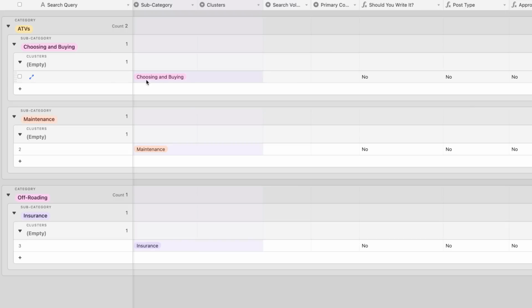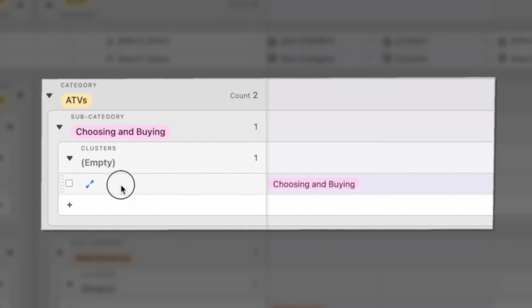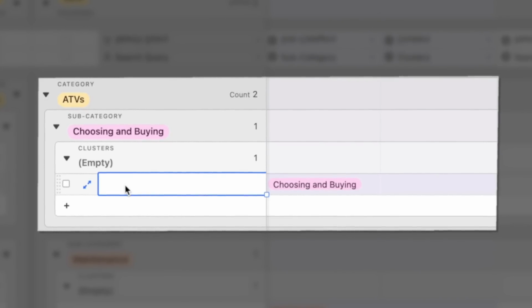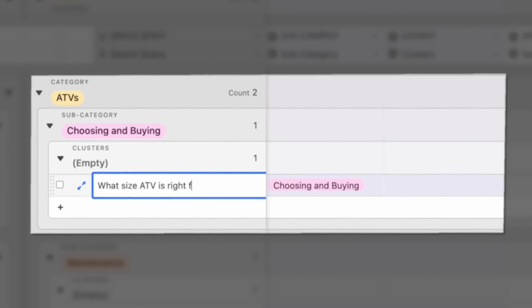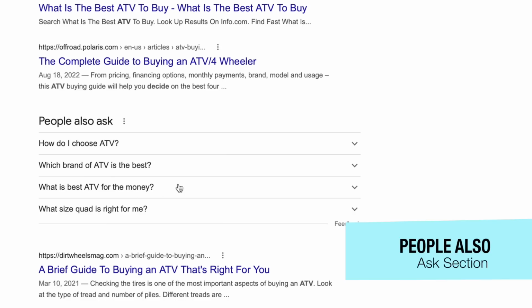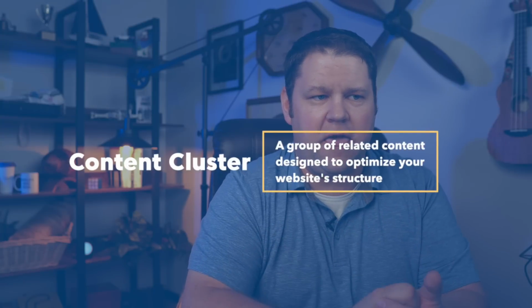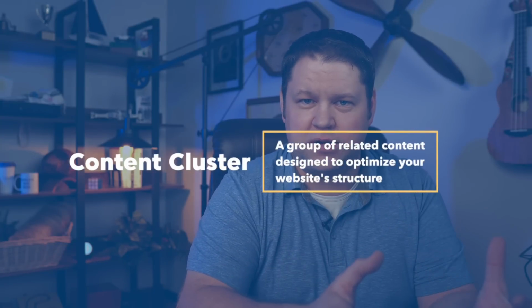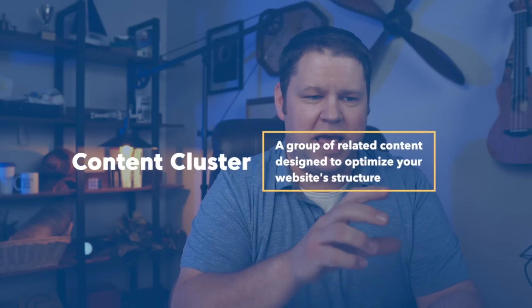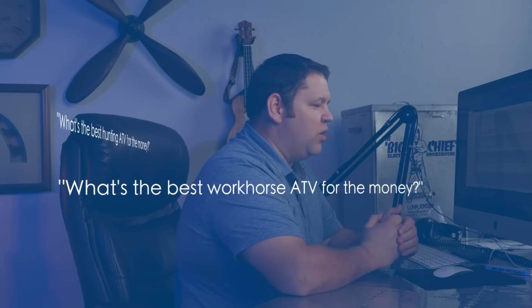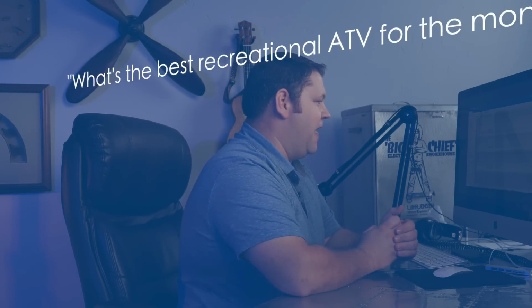So in choosing and buying, I'm going to put here as this is the very first query, what size ATV is right for me? What about what's the best ATV for the money? That's a good one too. Honestly, what's the best ATV for the money? I feel like that could actually lead to a whole cluster of content, because I could answer a lot of different questions around that, because it depends, again, more on your usage than on the money. And so I could write an article about what's the best workhorse ATV for the money? What's the best hunting ATV for the money? And on and on and on.